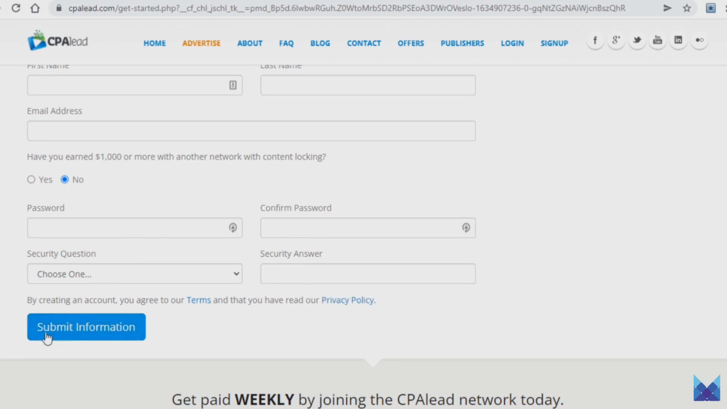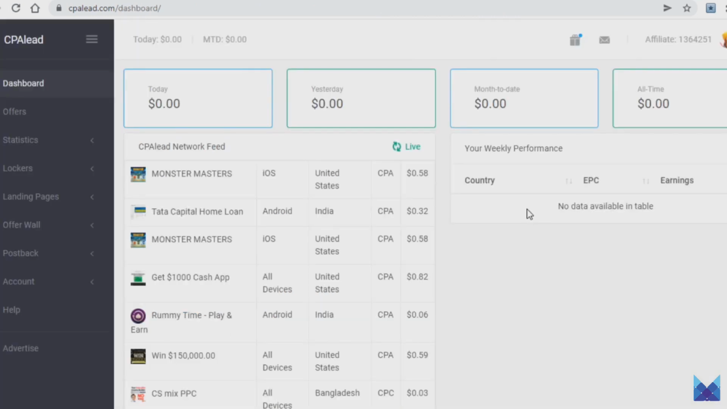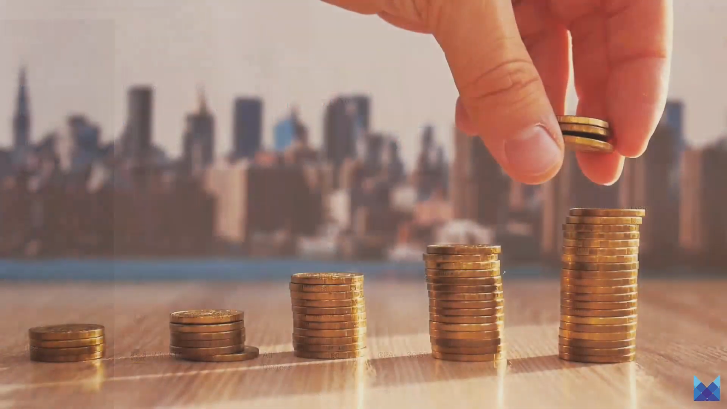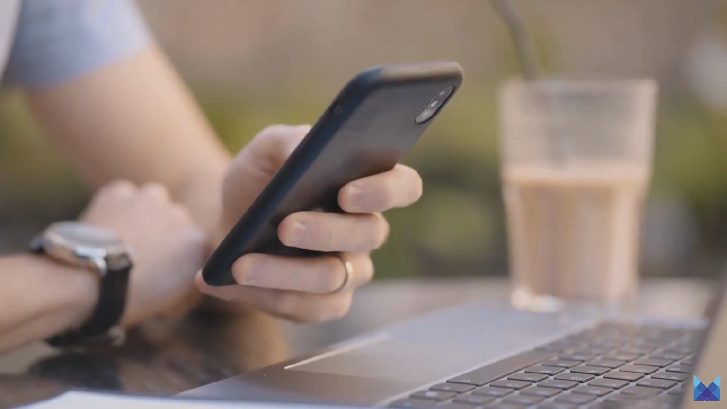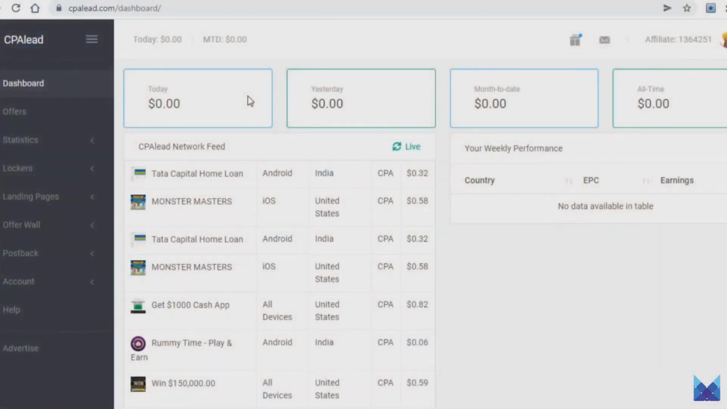Once you log in, this is how everything will look. On your dashboard here you will be able to track your earnings, which of course, for the time being will be zero. What you now need to do is find a good offer to promote. To see what you can promote and all the info, you want to click on offers here.